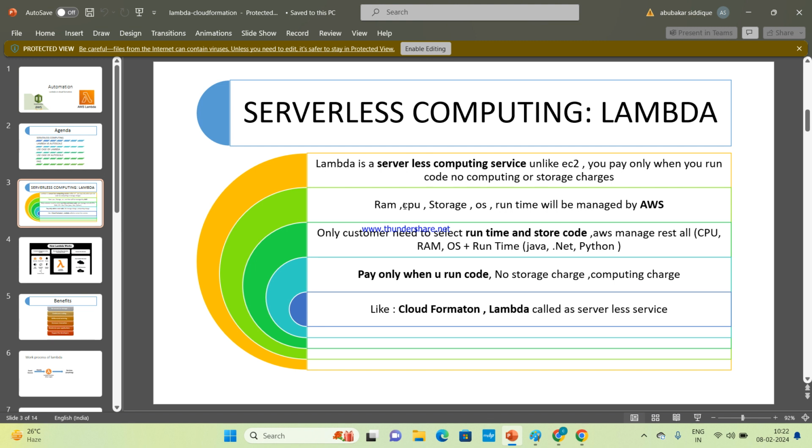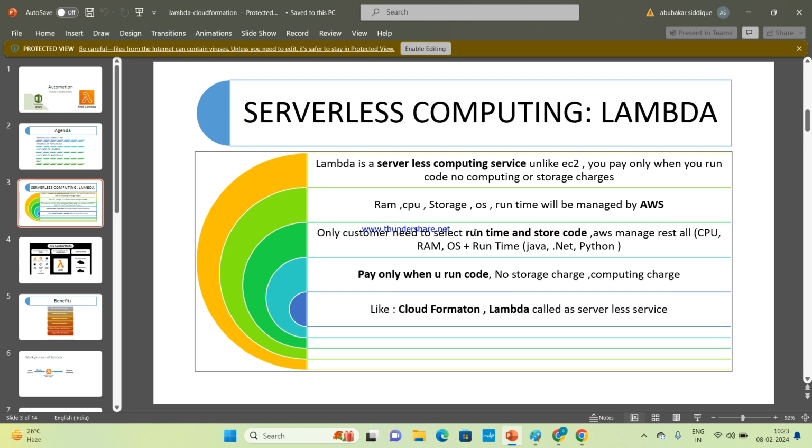Clear everyone? What is a serverless computing service? What is serverless? It does not require RAM, CPU, storage, operating system, or human interference. Clear? Yes, ma'am. Just understand this terminology, serverless. Now only the customer needs to select a runtime in Lambda.